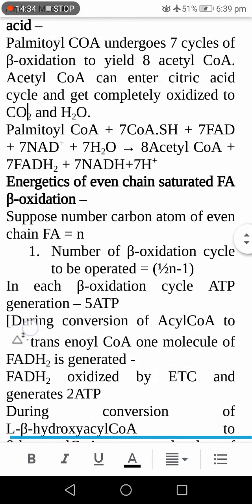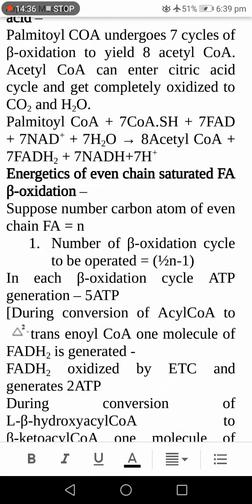So next, the ultimate goal is the generation of ATP. By the process of beta oxidation, how many molecules of ATP do you get? Suppose the number of carbon atoms present in the even chain saturated fatty acid is n.